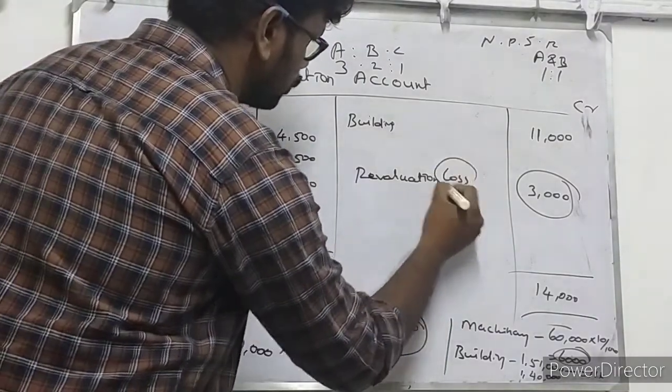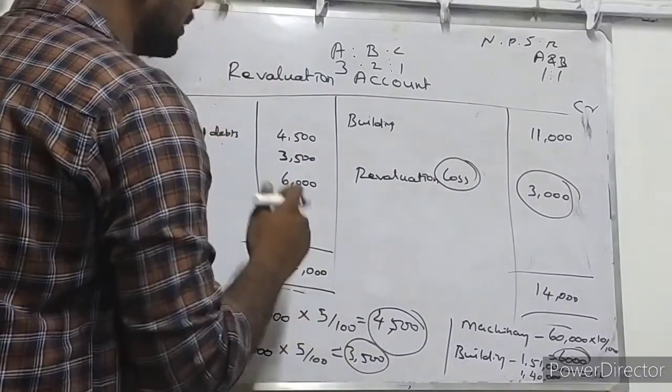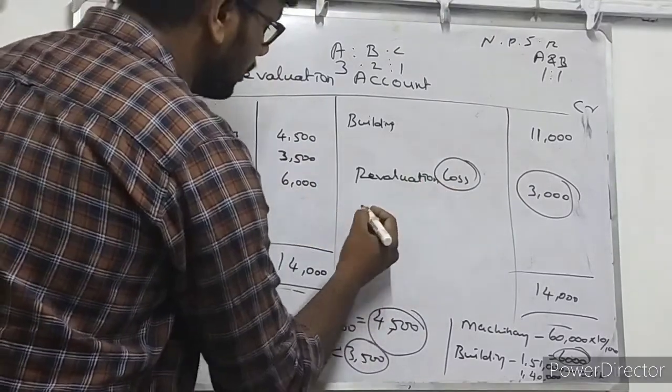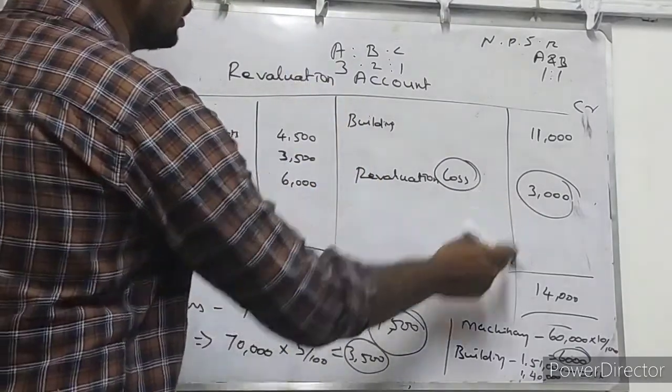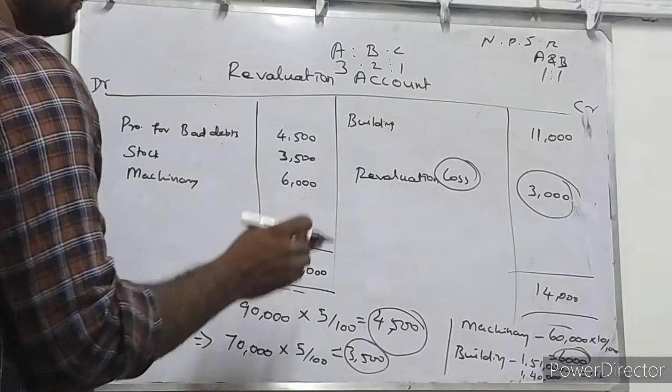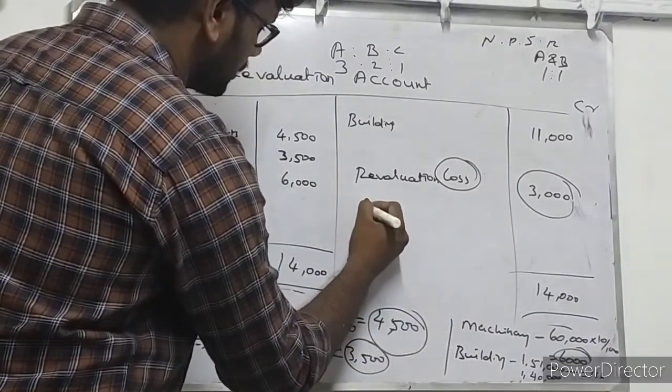This revaluation loss would be debited to partners' capital accounts. While you prepare the partners' capital account, the loss would be debited as per their existing profit and loss sharing ratio. These 3,000 rupees will be distributed to the debit side of partners' capital accounts.